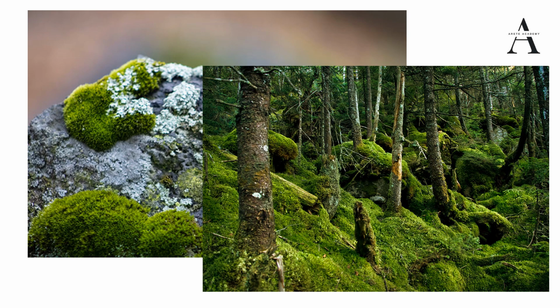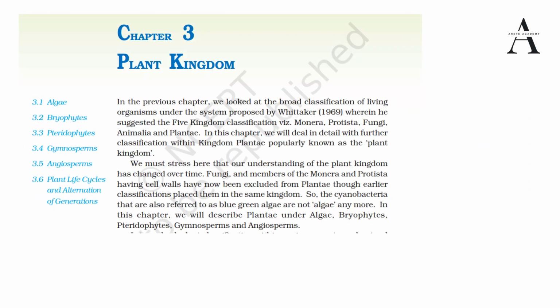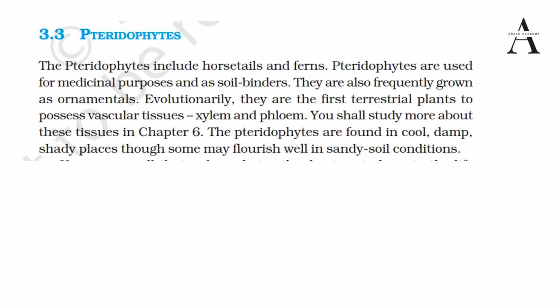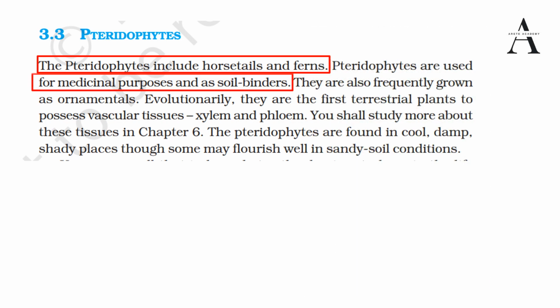Let's discuss the next organism. We have discussed the plant kingdom. Algae we have already covered in previous videos. Bryophytes we have discussed, mosses and liverworts. Now we will discuss pteridophytes. Pteridophytes include horsetails and ferns. Here we have horsetail, which looks like this. You can see the structure is horse-like, that's why it is called horsetail. And ferns are used for medicinal purposes, and they are also soil binders.